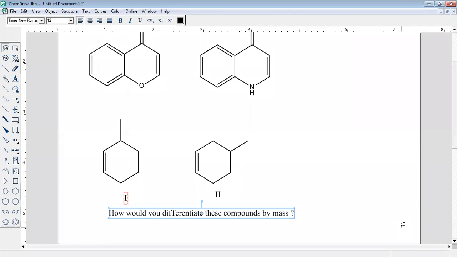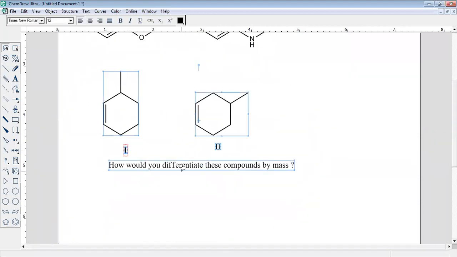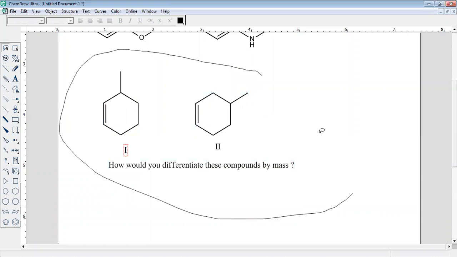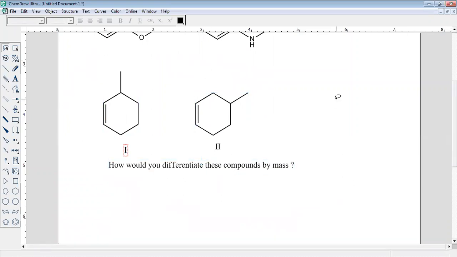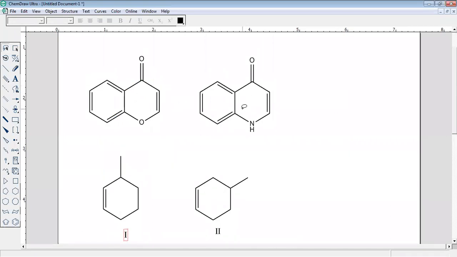So you got it. All of you got the retro Diels-Alder idea. I hope all of you understand how the retro Diels-Alder works and how it can be used to differentiate molecules. Many times such questions appear in the exam. So whenever you find a cyclohexane ring or a six-member ring with double bond character like this, not always cyclohexane, it can be a six-member ring, you can think about the mass.